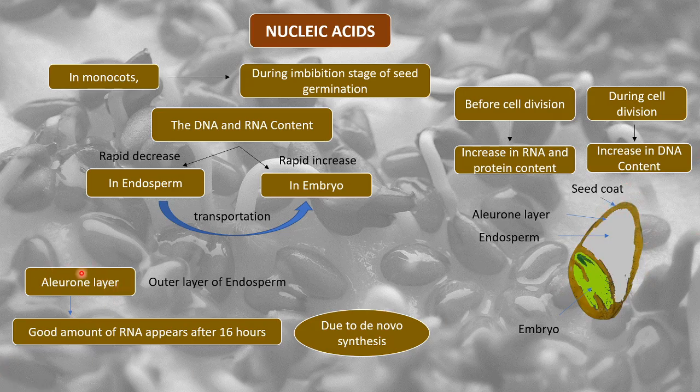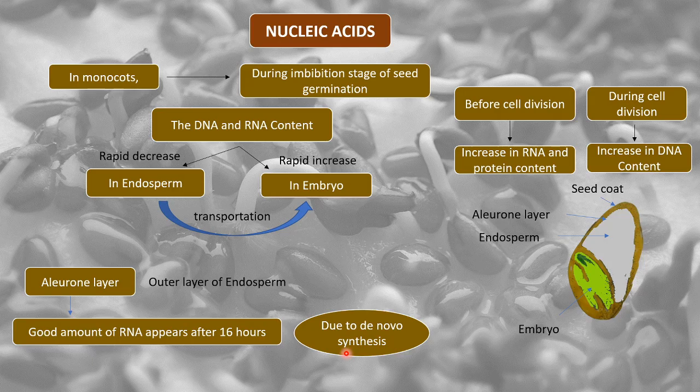Right, so what is mentioned here is that the aleurone layer, which is the outer layer of the endosperm, will have a good amount of RNA that appears after 16 hours, and this happens due to de novo synthesis. Now what is de novo synthesis? I think you all must already know that de novo synthesis is the synthesis of something that happens totally fresh.